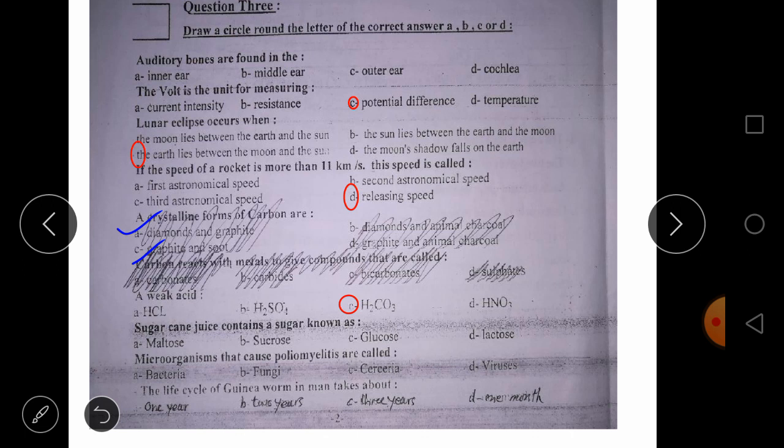Sugar cane juice contains sugar known as, yes, known as sucrose, because maltose comes from barley, glucose comes from grape and honey, and lactose is found in milk. So number 9, microorganism that causes poliomyelitis is, yes, it's a virus. Number 10, the life cycle of guinea worm takes 1 year.